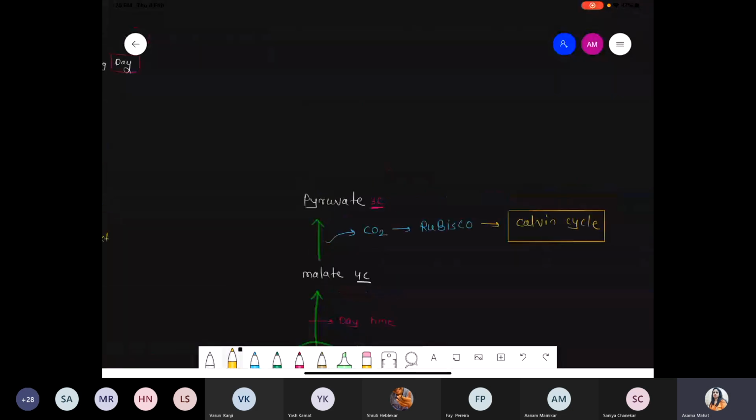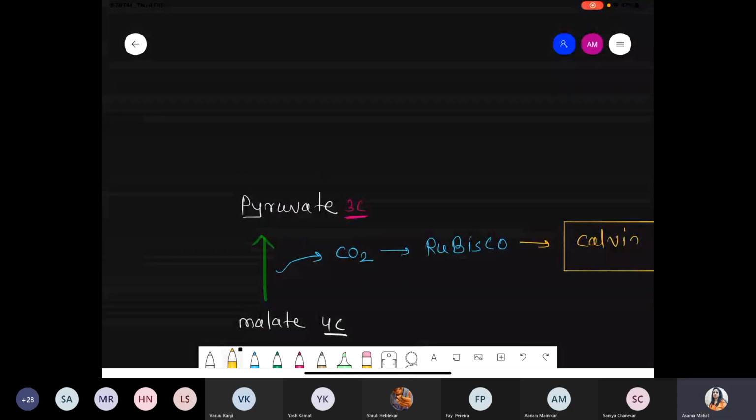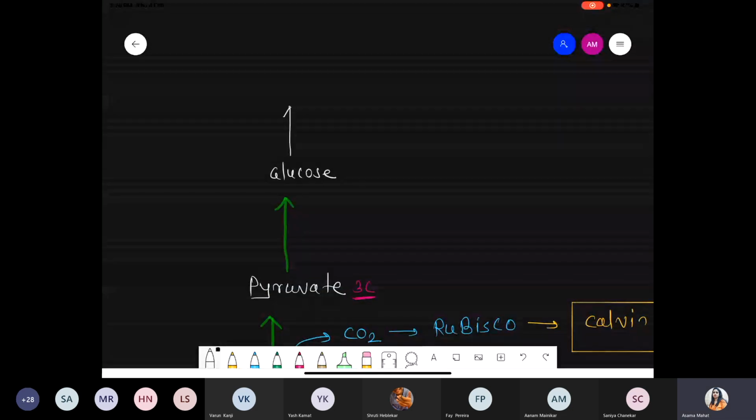Now what happened? That pyruvate, which is a 3-carbon, is converted into the form of glucose, right? And that glucose is finally stored in the form of starch. So this will happen in the daytime, because we want to synthesize glucose also, right?